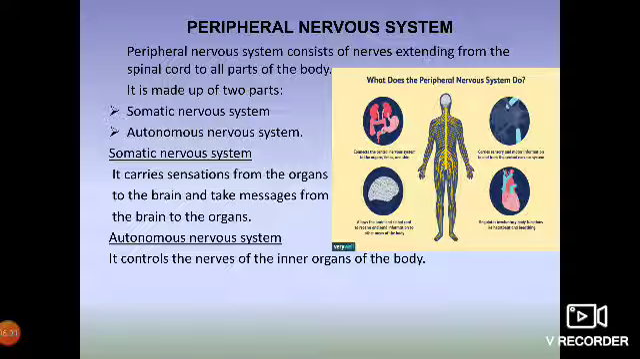Next is your autonomous nervous system. It controls the inner organs of our body, like your heart, lungs, kidney, stomach, liver. All your internal organs are controlled by your autonomous nervous system. Those are your involuntary organs, right? They are controlled by your autonomous nervous system.